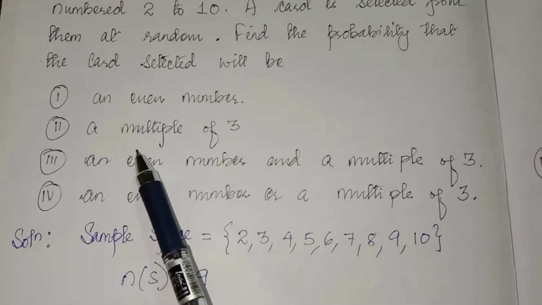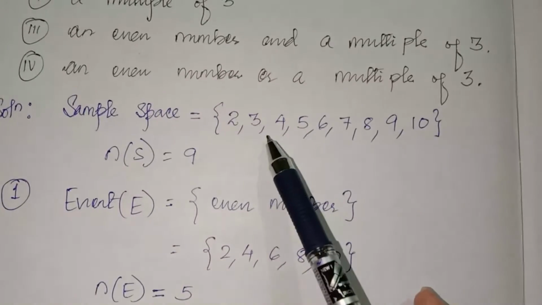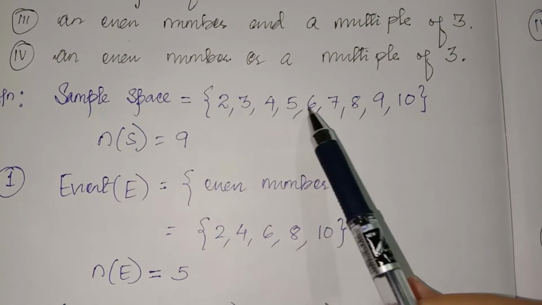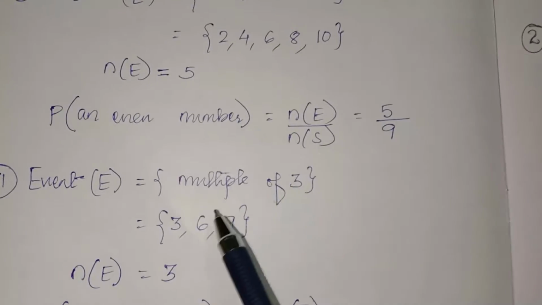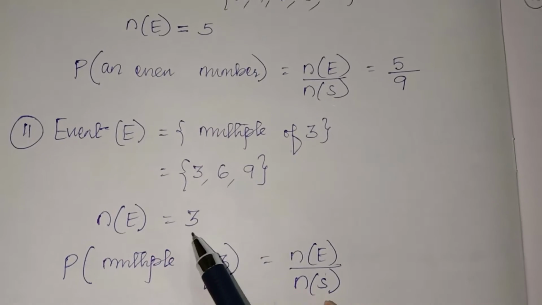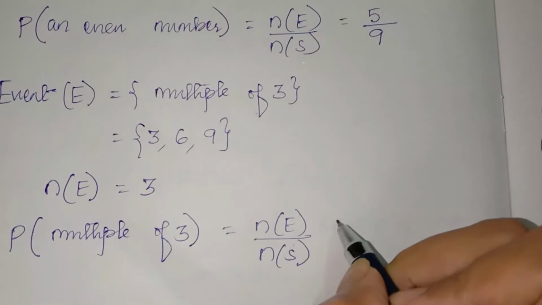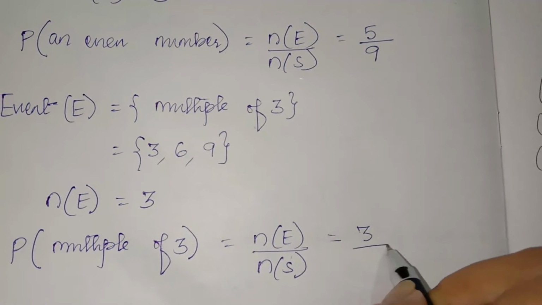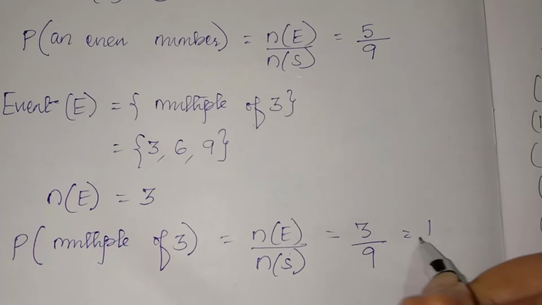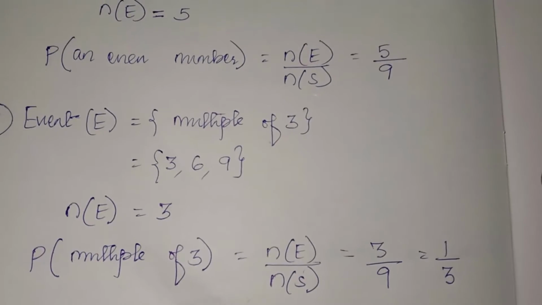Next, the number is a multiple of 3. So here the multiples of 3 are 3, 6 and 9. You have to write here 3, 6, 9. There are 3 cards. So probability is 3 divided by 9, so 1 divided by 3.